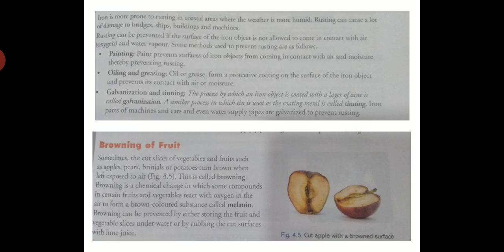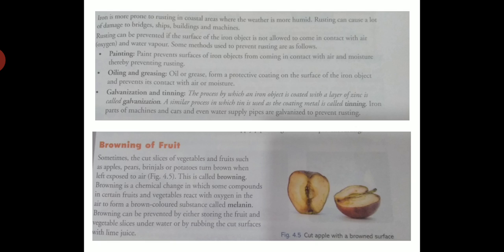And by using galvanization and tinning. What do you mean by galvanization? The process by which an iron object is coated with a layer of zinc. That is called galvanization. And in a similar process, tin is used. If galvanization is the process, then a layer of zinc is used. If it is the tinning process, tin is used to coat the metal. Understand this point. So iron parts of machines and cars and even water supply pipes are galvanized to prevent rusting.